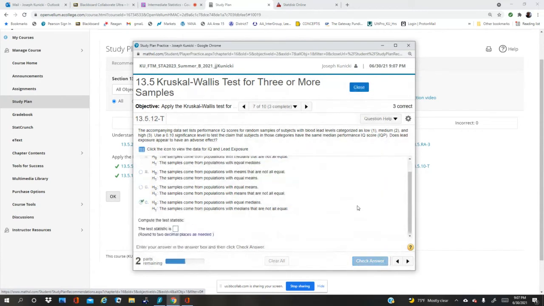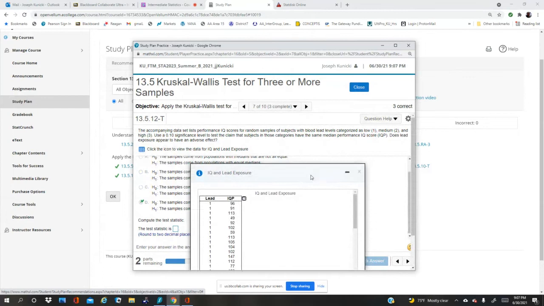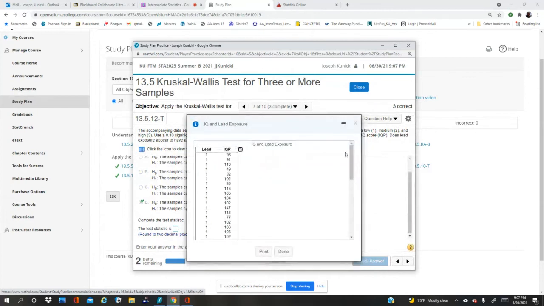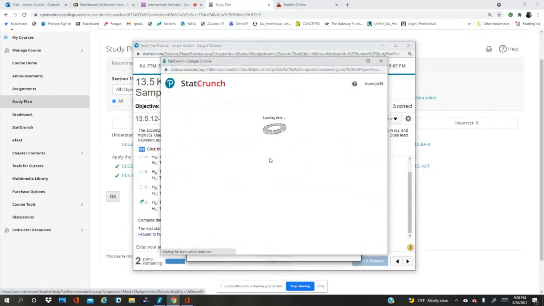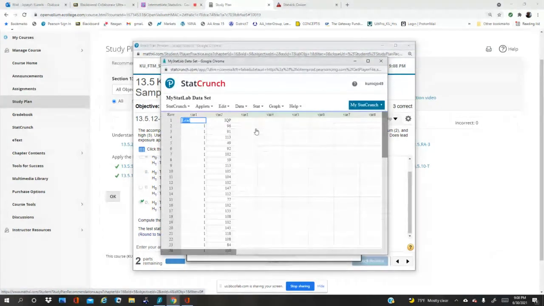Okay. Now, as soon as I look at the data here, I know we got a problem. The problem is that they're not in three separate columns. So we can open StatCrunch. Also notice that lead and IQP are there.